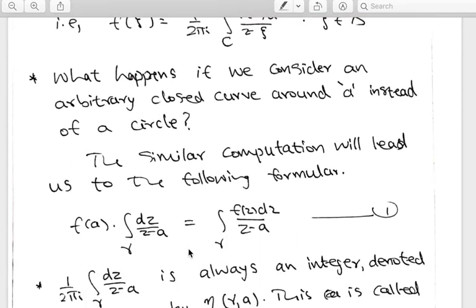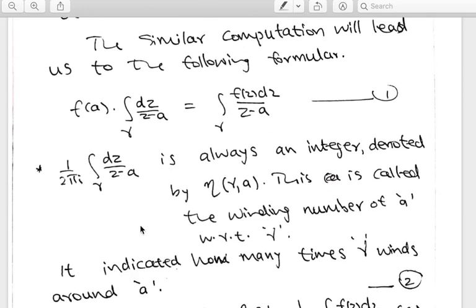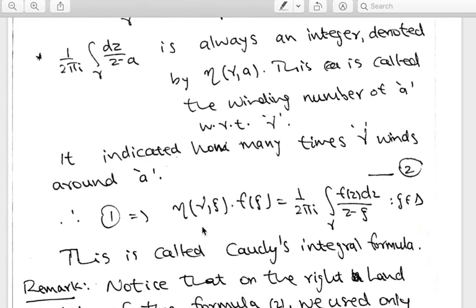So this is the Cauchy's integral formula. Here, in general, n(gamma, zeta) is called the winding number. You know the definition of the winding number. This indicates the winding number. So this is the Cauchy's integral formula.